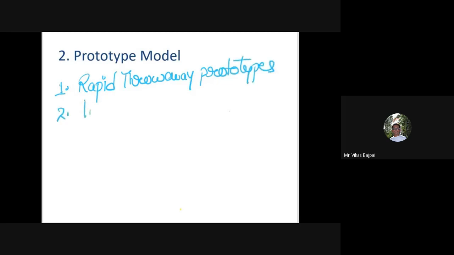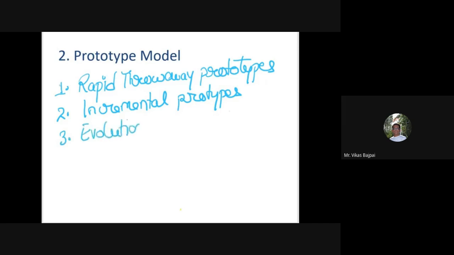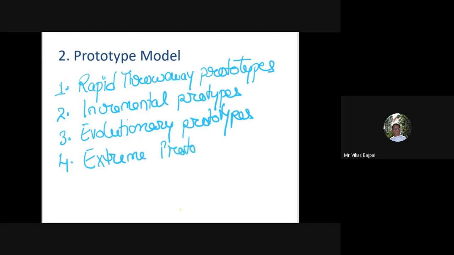Another one is your incremental prototypes. Another one is your evolutionary prototypes. And your last one is extreme prototypes.